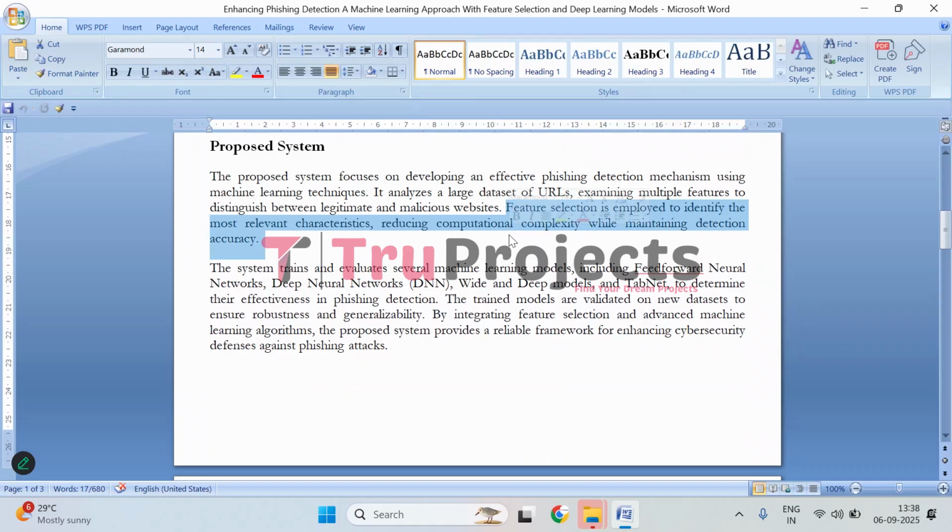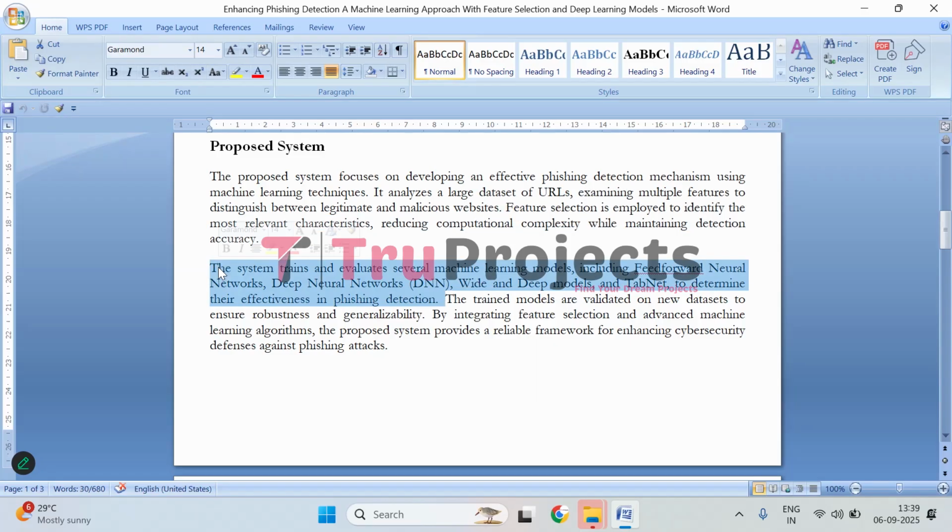Not all features are equally useful, so the system selects the most important ones, which helps reduce the amount of computation needed while keeping the detection accurate. By focusing on the most relevant data and using machine learning, the system can efficiently and accurately identify phishing websites, helping to protect users from cyber threats.